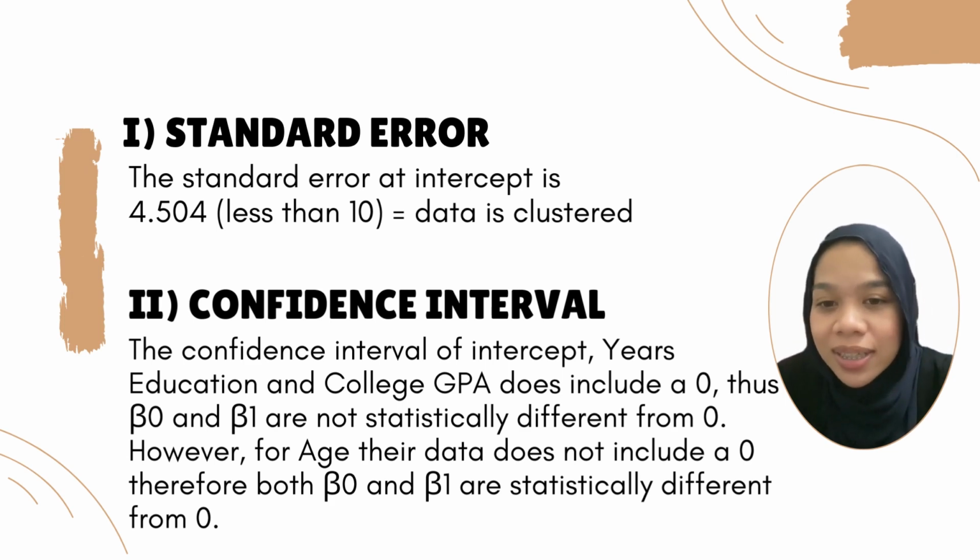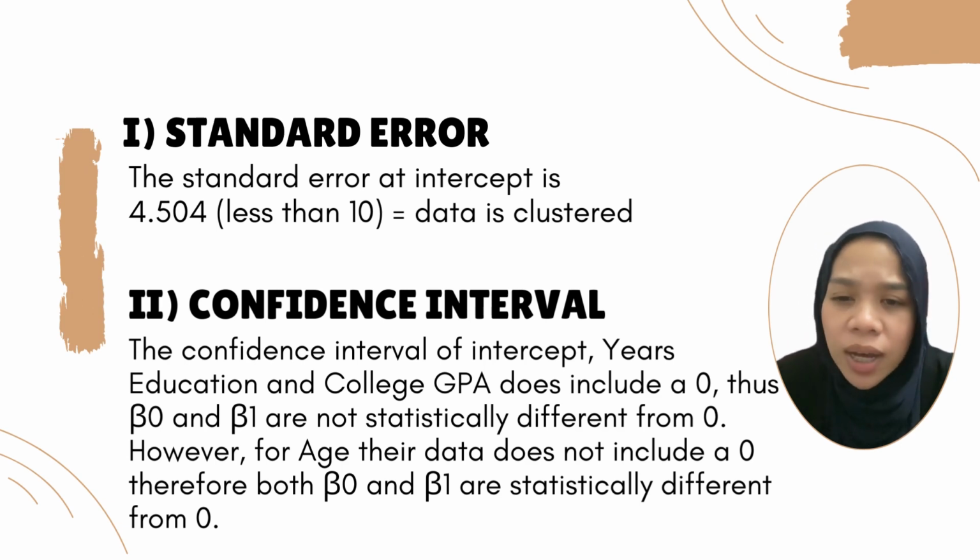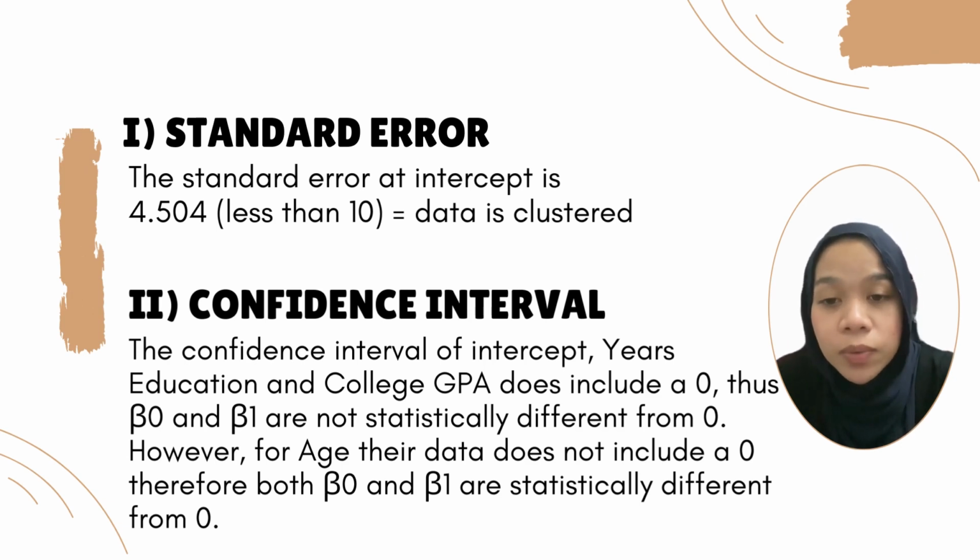For the confidence interval, the intercept, years of education, and college GPA do include a 0, thus beta 0 and beta 1 are not statistically different from 0. However, for age, the data does not include a 0, therefore both beta 0 and beta 1 are statistically different from 0.